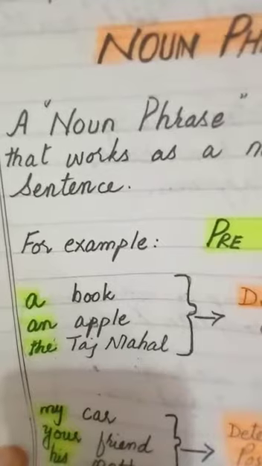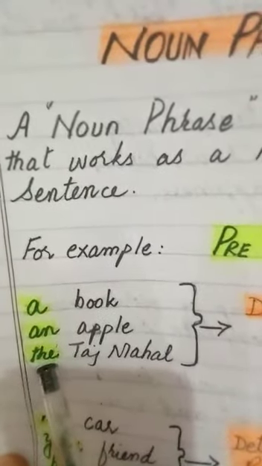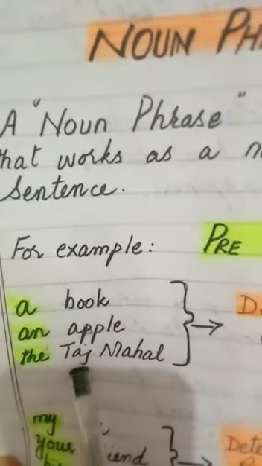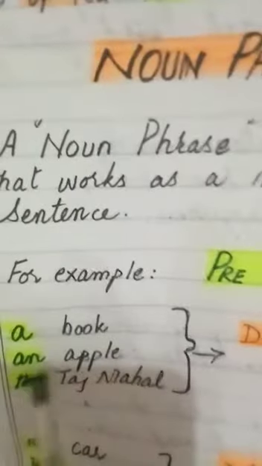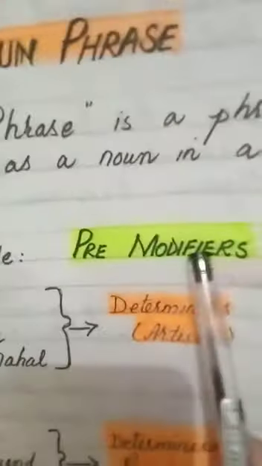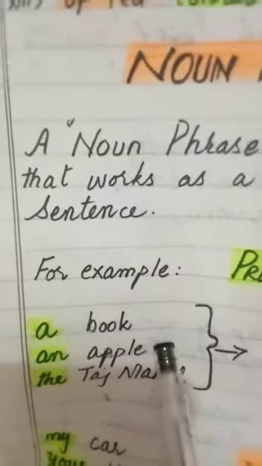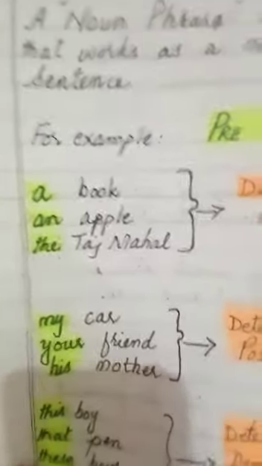Okay, one thing more: I have kept these determiners, which are basically articles, before the noun. So these are called pre-modifiers. When something is kept before the noun, that is called a pre-modifier, and when something is kept after the noun, that is called a post-modifier. And post-modifiers, inshallah, we will discuss after this.